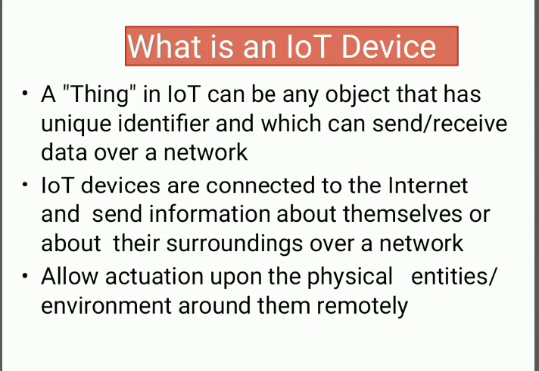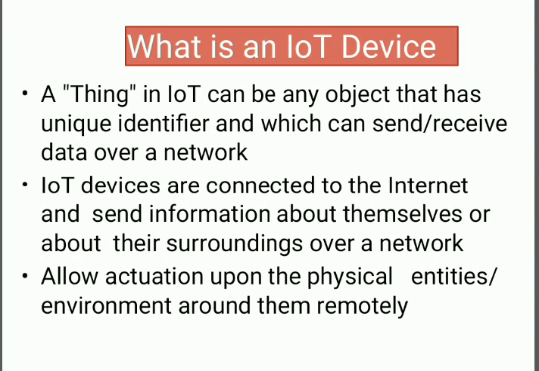A thing in IoT can be any object that has a unique identifier and which can send and receive data, including user data, over the internet. Example: your smartphone, smart TV, computers, smart car, refrigerators, etc.